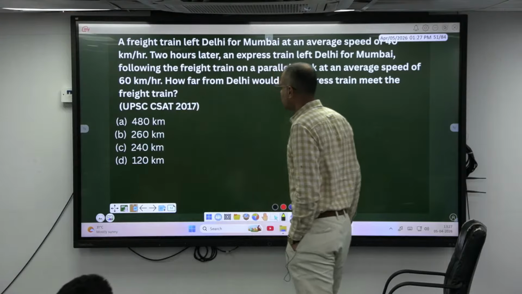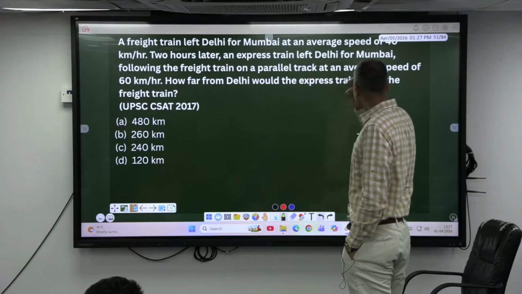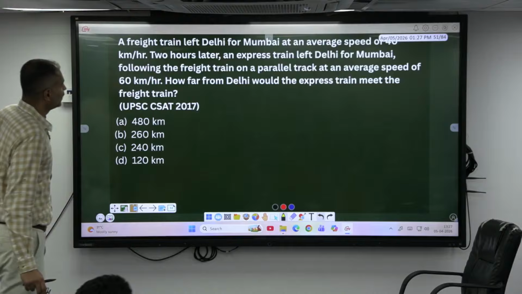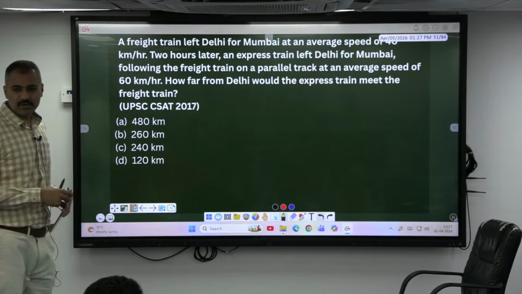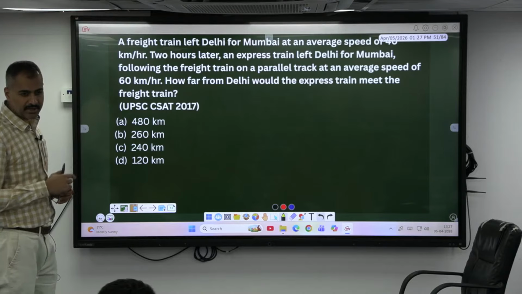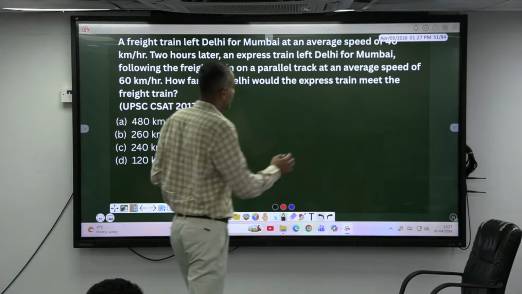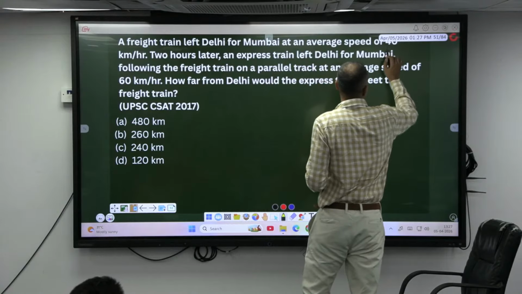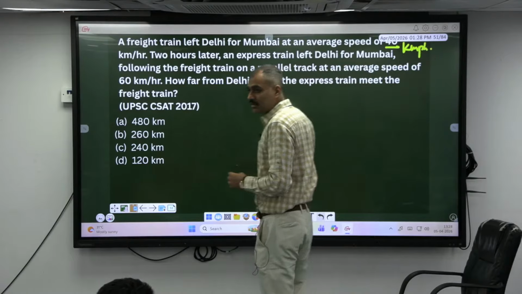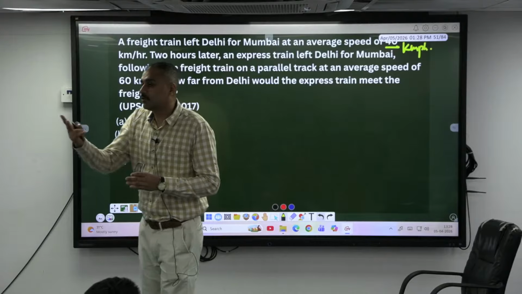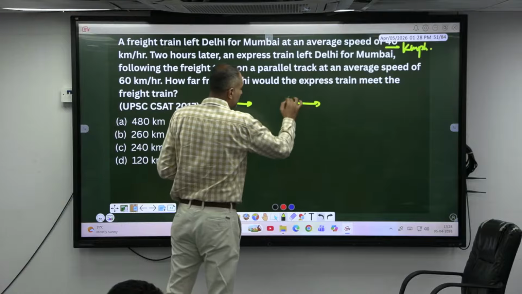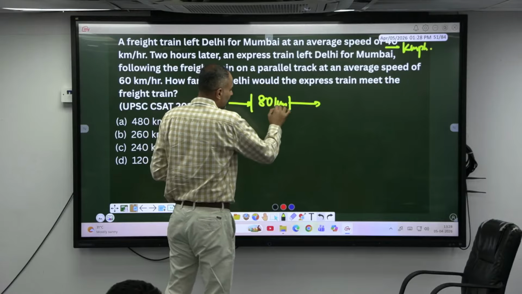Now, answer this one, try orally. Imagine this one, two trains. First train left at what time? Two hours late. Okay, first train, let's say for example, at 8 a.m. The second train is leaving at 10 a.m. First train has started at what speed? 40 kilometers per hour. It already has traveled 2 hours, so how much? 80 kilometers. So the gap between these two trains is how much? 80 kilometers.